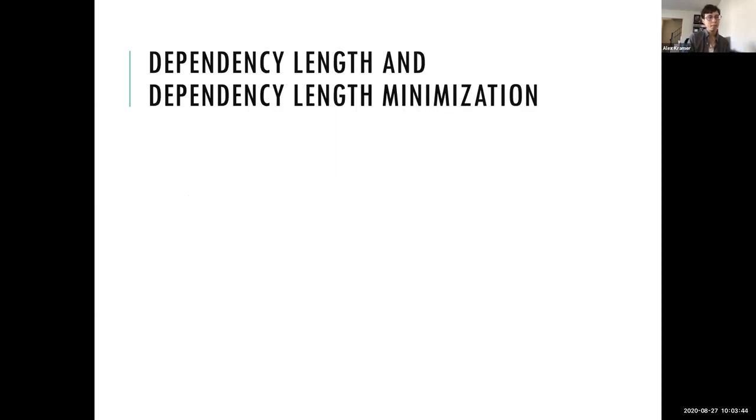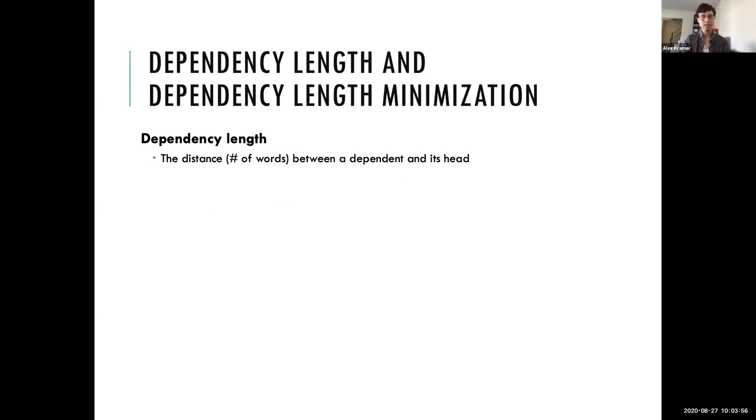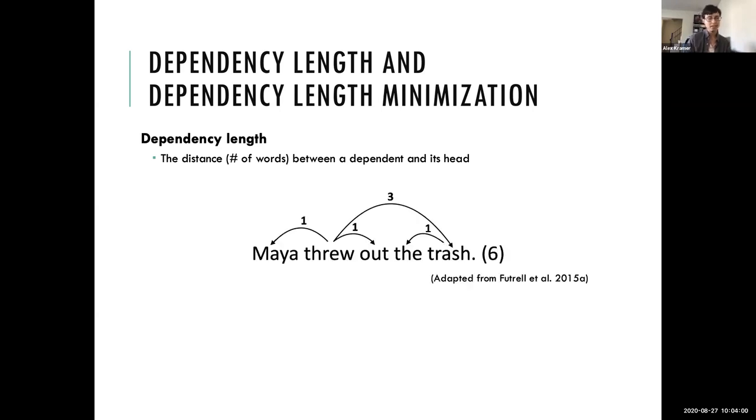Okay, so some quick background. What is dependency length and what is dependency length minimization? Dependency length is just the distance in terms of the number of words, or sometimes morphemes, depending on how the data set is tagged, between a dependent and its head, counting the dependent itself. So for example, here we have the sentence "Maya threw out the trash," and we have dependencies of, say, length 1 between Maya and threw and out and so on, to give us a total dependency length for the sentence of 6. This is just summing all of those numbers that you see here.